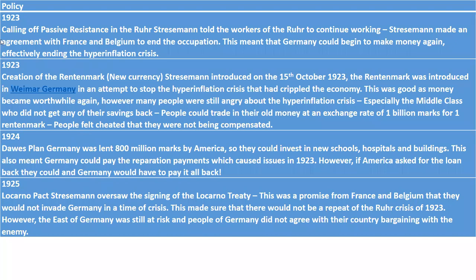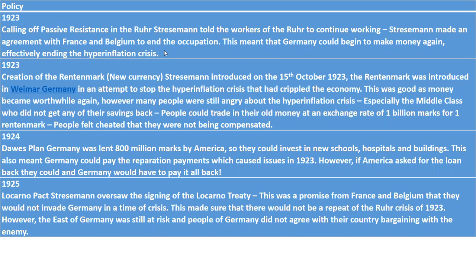So in 1923, Stresemann called off passive resistance. Now the passive resistance was a strike in the Ruhr. Stresemann told the workers to continue working, making an agreement with France and Belgium to end the occupation. This meant Germany could make money again, which ended the hyperinflation crisis.